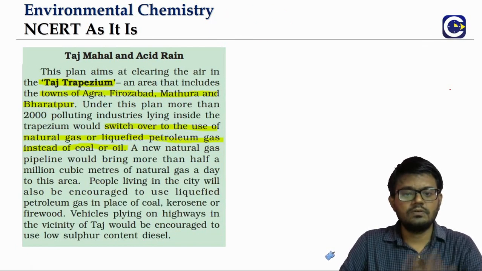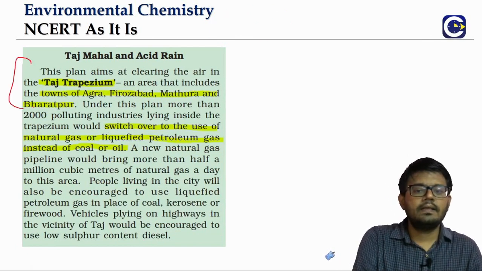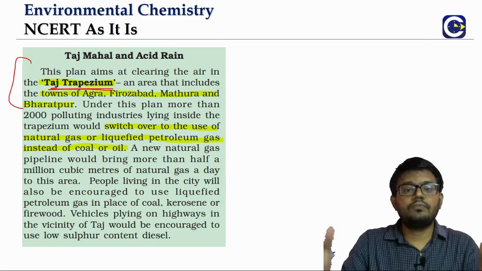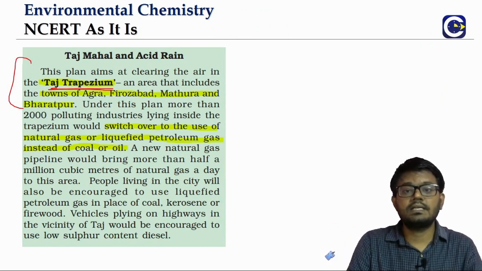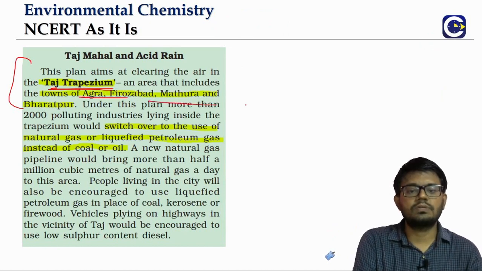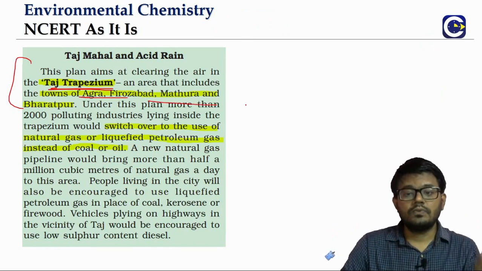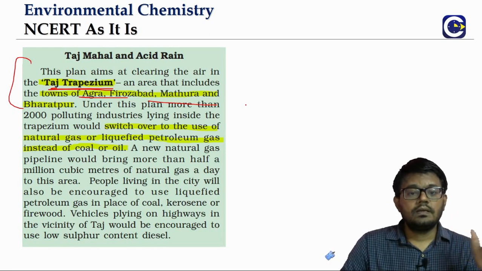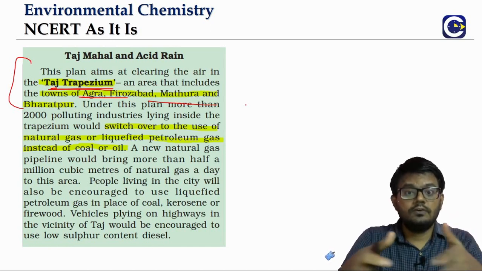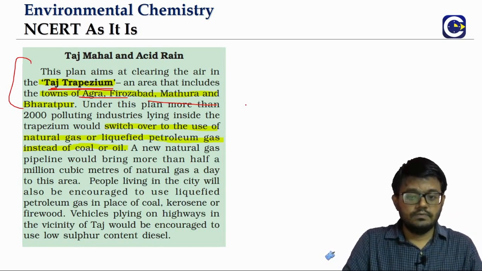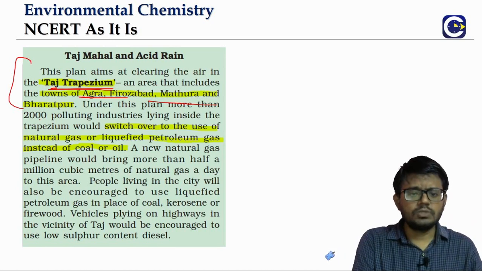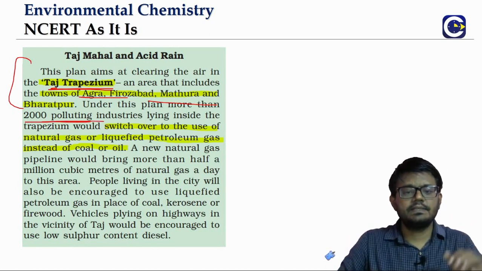Not just that, there is a plan to reduce the emission of pollutants from this Taj Trapezium. It includes the towns of Agra, Firozabad, Mathura, and Bharatpur.